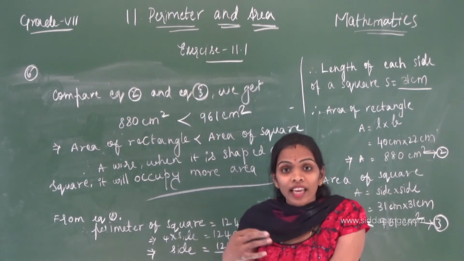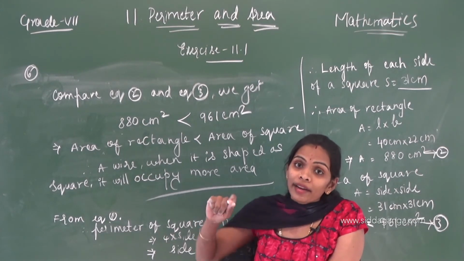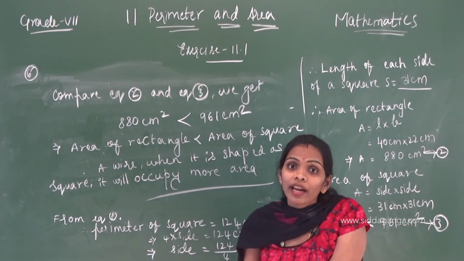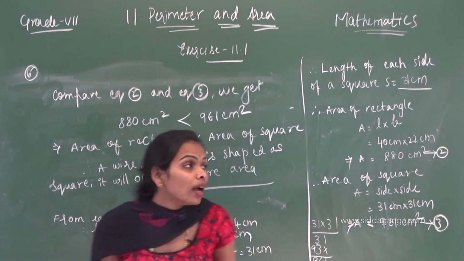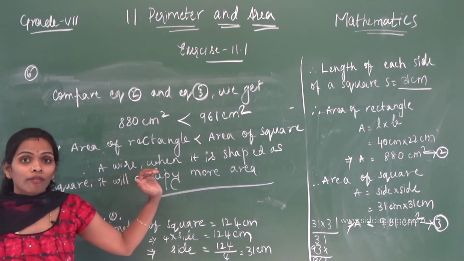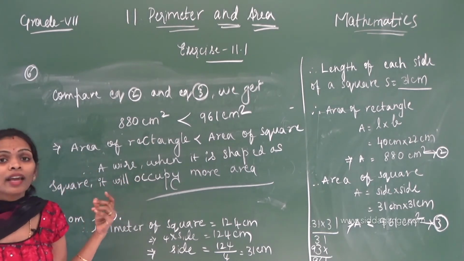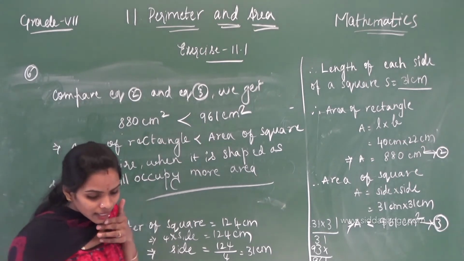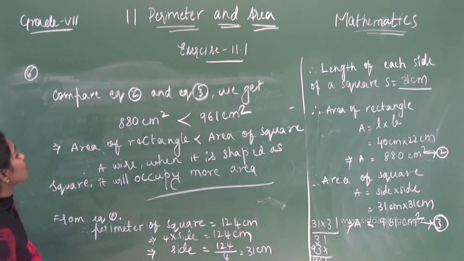The perimeter may be the same for both. Same wire only we are taking to bend in the form of rectangle and square. If we compare, the area of wire shaped square is getting bigger area. Correct? It occupies more area.